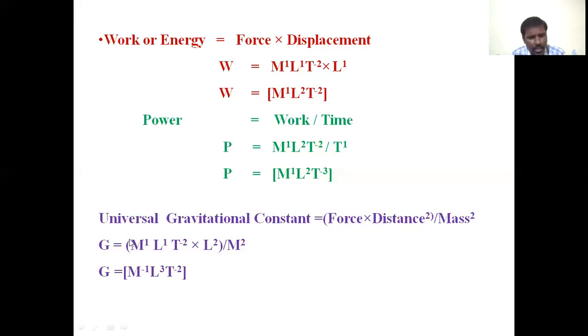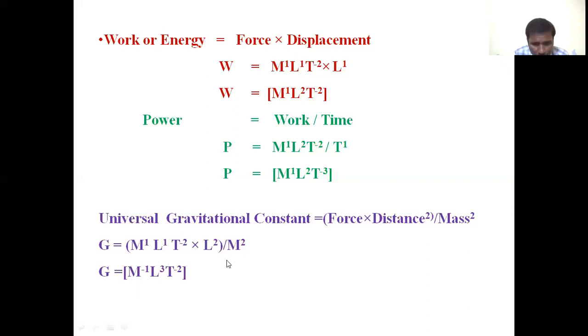That is G equals to M L power of minus 2 into L square. The force dimension formula is M power of 1 L power of 1 T power of minus 2, we have already derived. As well as distance square, distance is represented by the fundamental physical quantity length, so distance square equals L square, by mass square. Mass is the fundamental quantity whose dimension is M, therefore mass square equals M square.